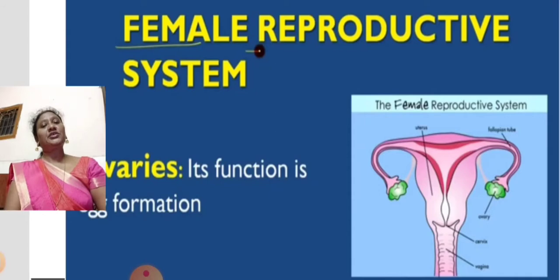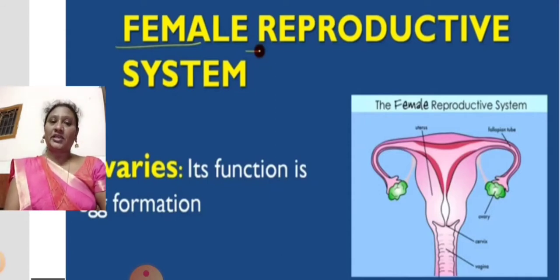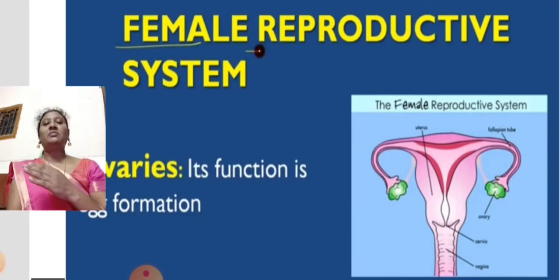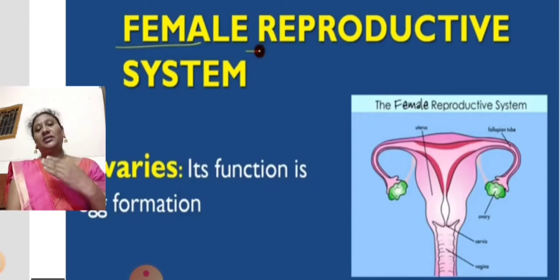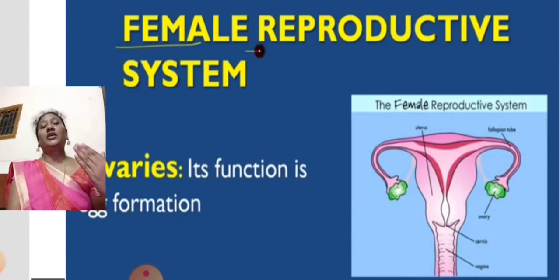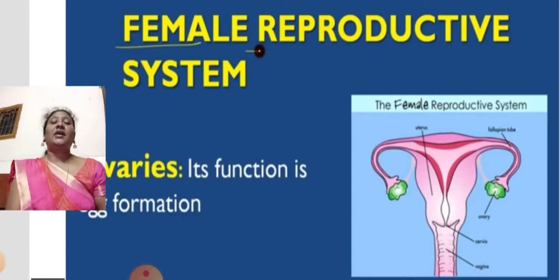In the previous session, we discussed a new chapter, reproduction in animals. How animals reproduce, from the simple animals to the complex animals. The levels of development: unicellular organisms and multicellular, tissue level organisms, organ level development of organisms. We also discussed different types of fertilization, like external fertilization and internal fertilization,